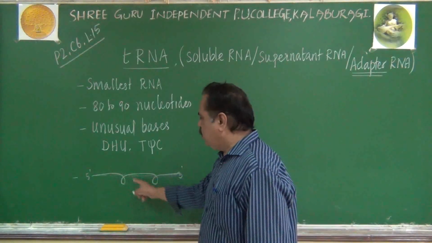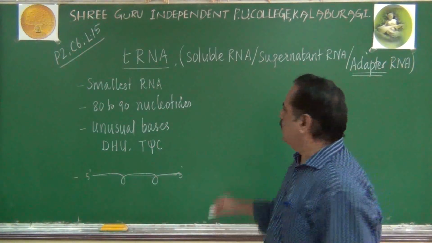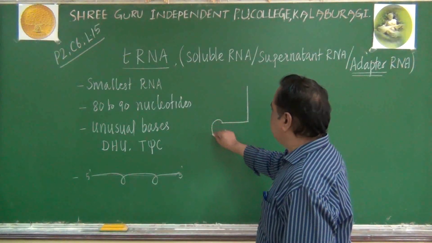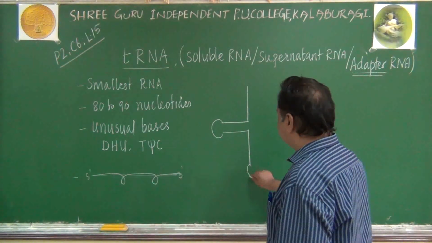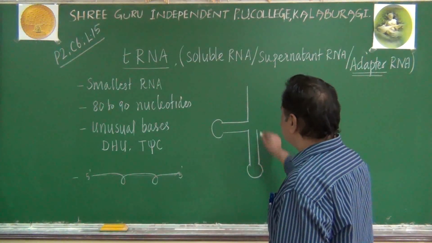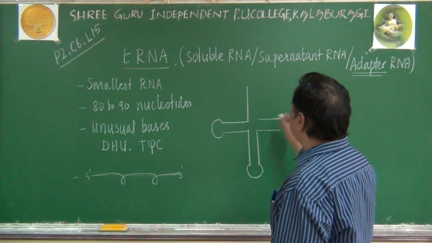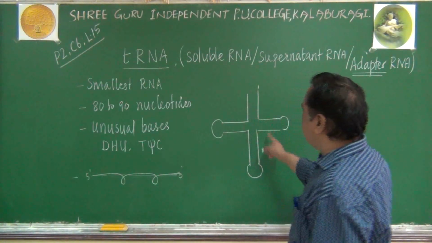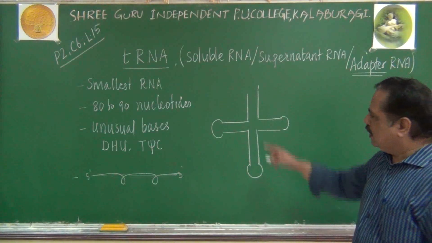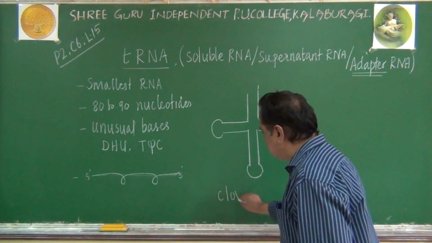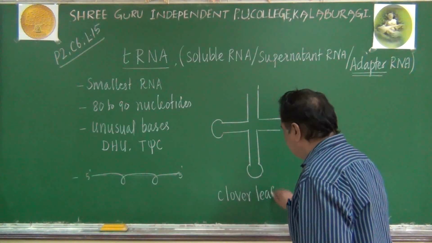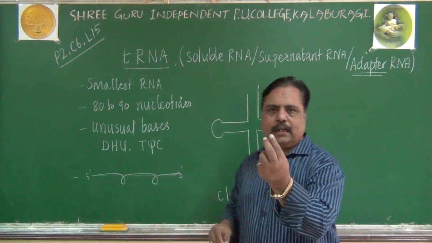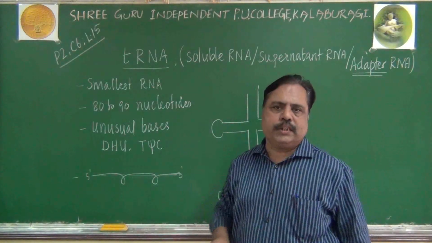Now listen, due to the presence of these loops, a tRNA molecule will have a characteristic clover leaf-like structure. Scientists have discovered that a tRNA molecule has a clover leaf-like structure. This model of tRNA is known as the clover leaf model. Clover refers to what? Something like a lavanga which has got 3 foliates like that.